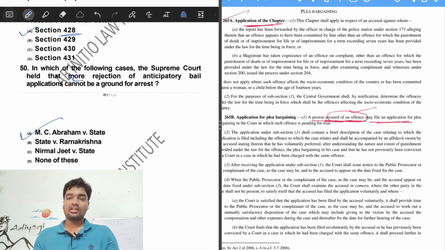It is again a landmark judgment. We all need to remember this to put it in our mains answer writing, that in MC Abraham versus State, it was held that mere rejection of an anticipatory bail application cannot be a ground for arrest.